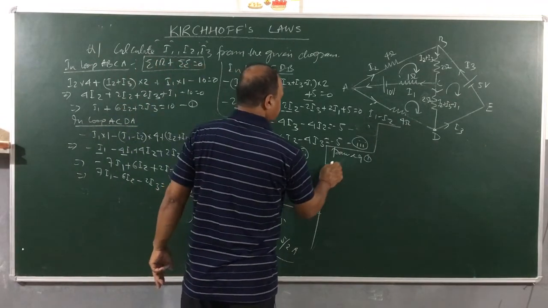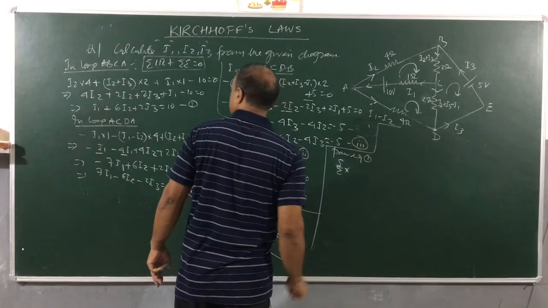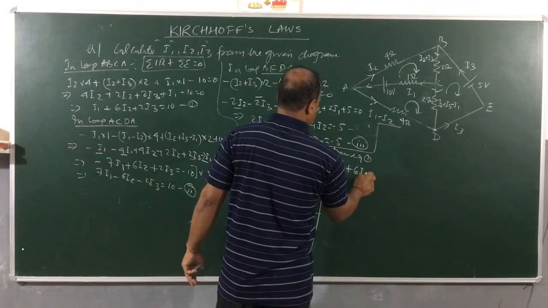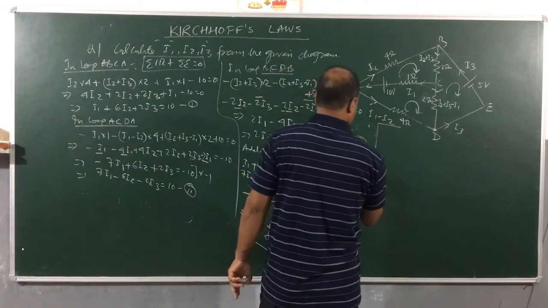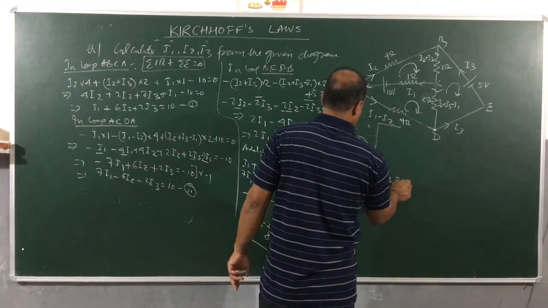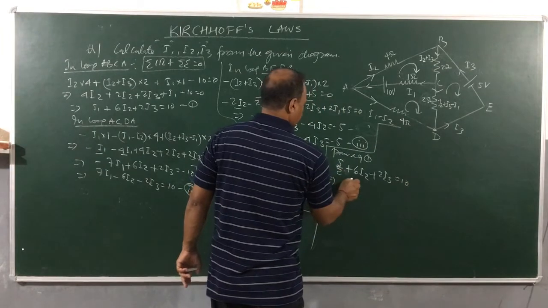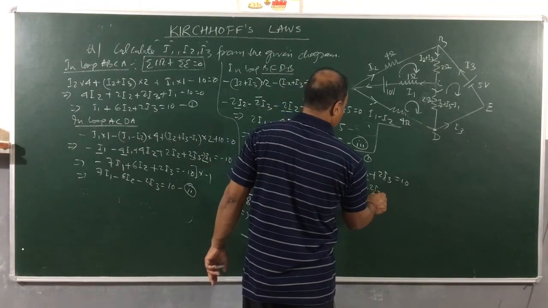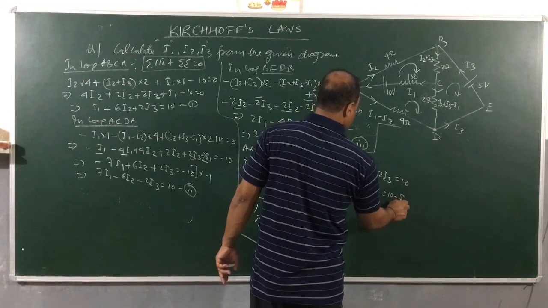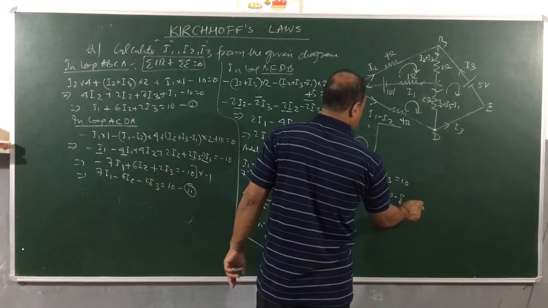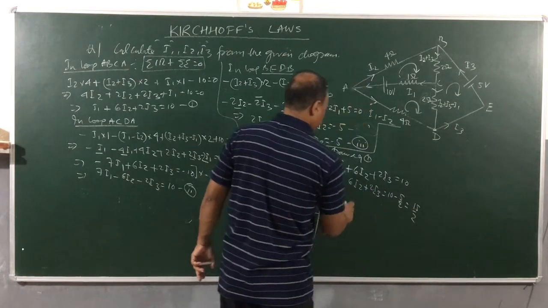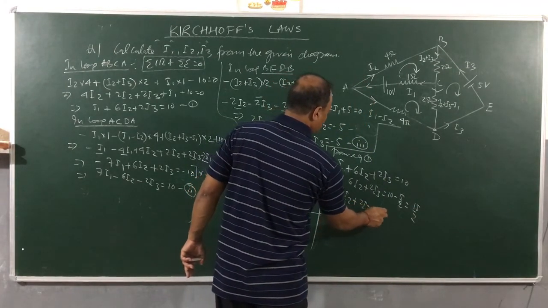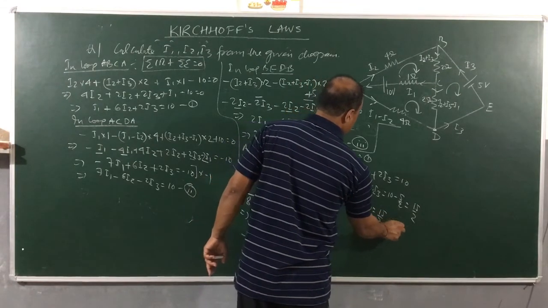Let's put 5 by 2 plus 6I2 plus 2I3 is equal to 10. So 6I2 plus 2I3 is equal to 10 minus 5 by 2. So 20 minus 5 by 2, that is 15 by 2. So children, we got equation here: 6I2 plus 2I3 is equal to 15 by 2. I'll say this is equation 4.